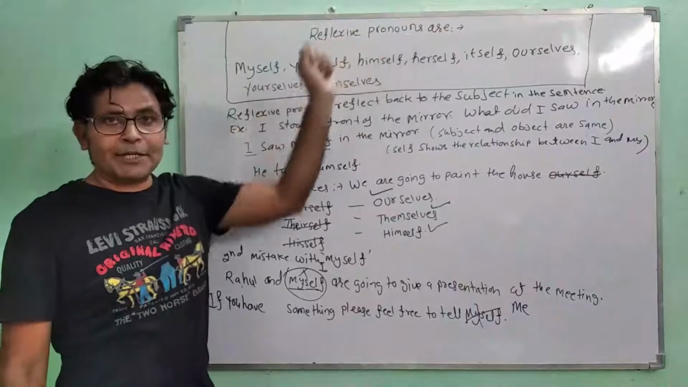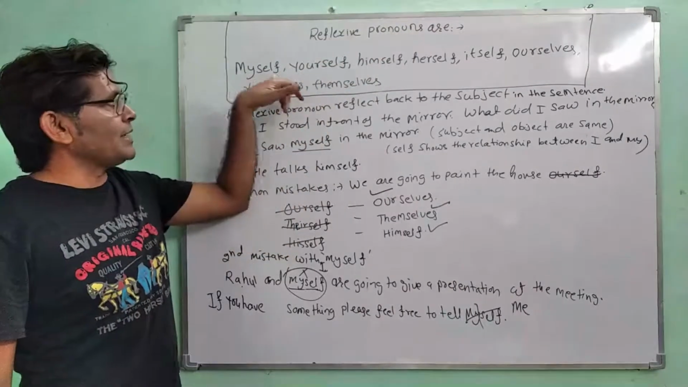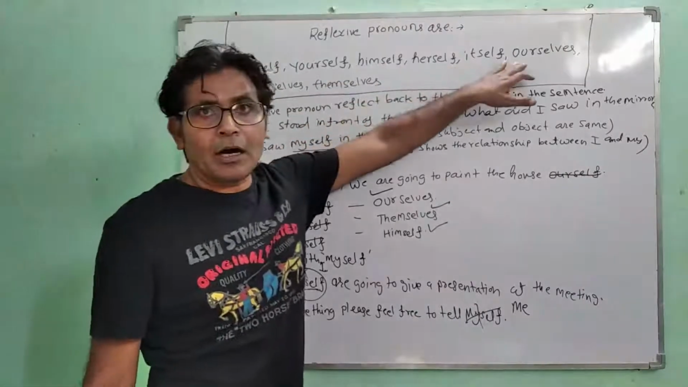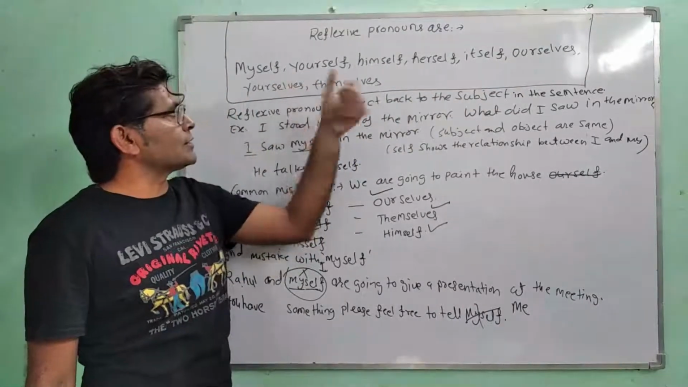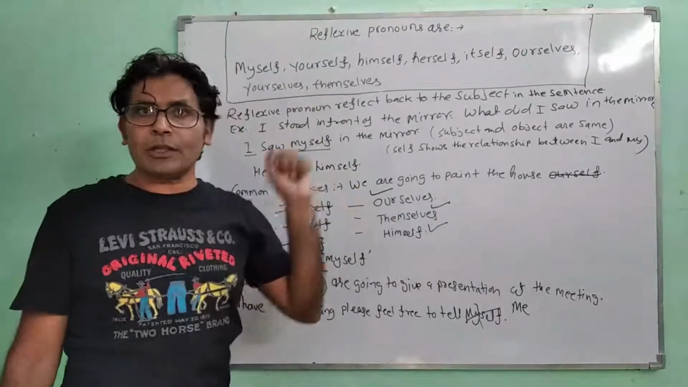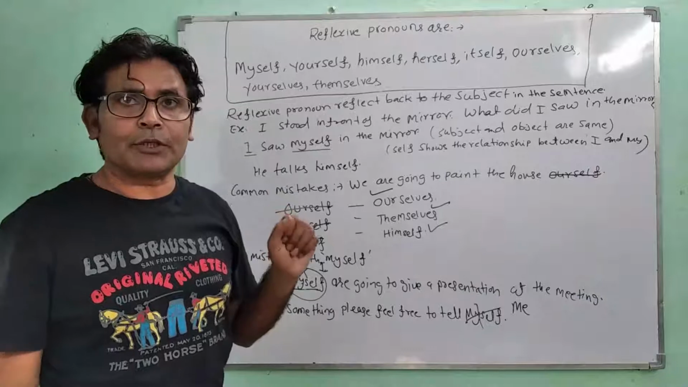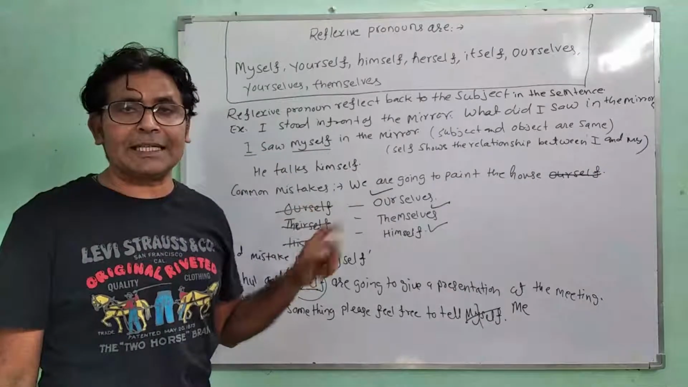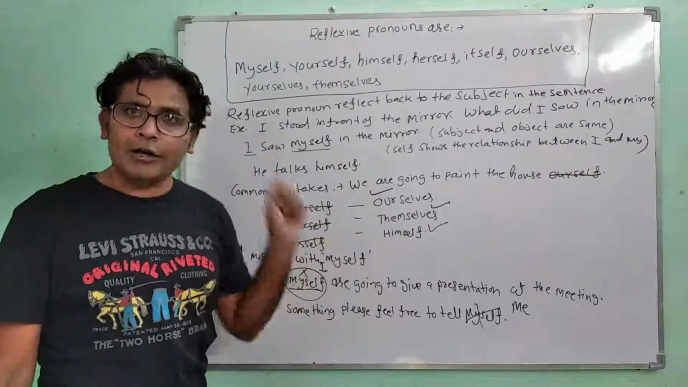Reflexive pronouns. What are reflexive pronouns? For example, myself, yourself, himself, herself, itself, ourselves, yourselves, and themselves. These are the reflexive pronouns. Now, why do we call them reflexive pronouns? Because when a pronoun reflects back to the subject in a sentence, it is called a reflexive pronoun.